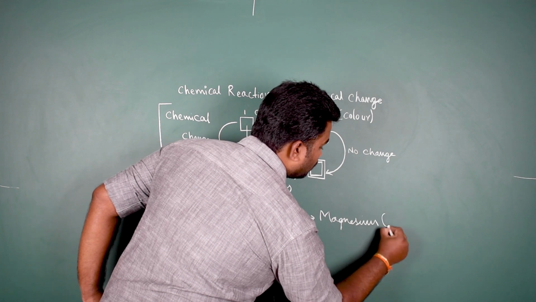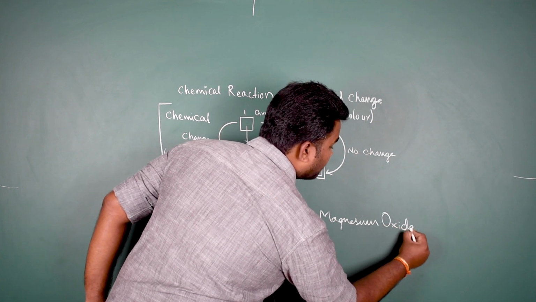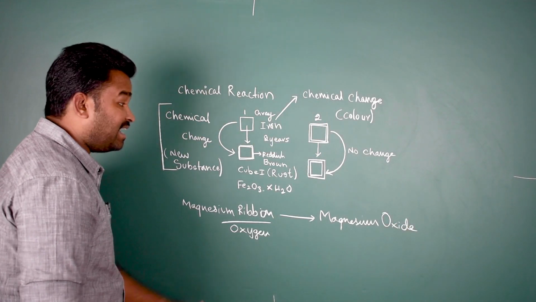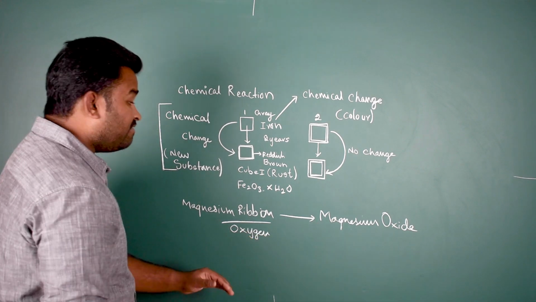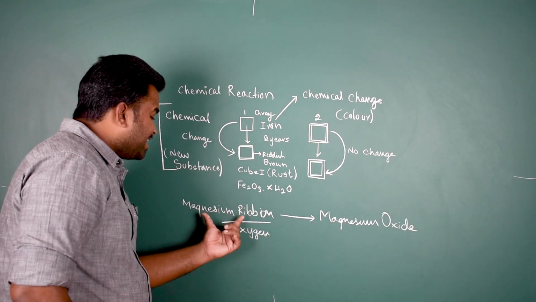This magnesium oxide will form a layer on the magnesium ribbon.